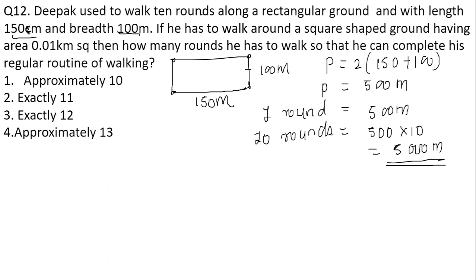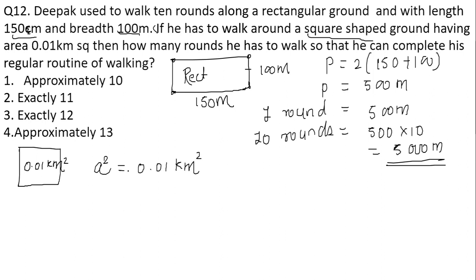Other than that, they have given a second portion of the question: now he started walking on the square shaped ground. First he used to walk on the rectangle, now he is walking on the square shape. The area given is 0.01 kilometer square. So A square is equal to 0.01 kilometer square. We know that the area is equal to side square.